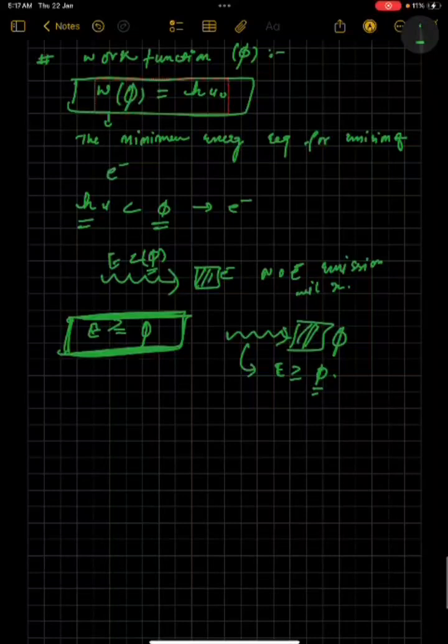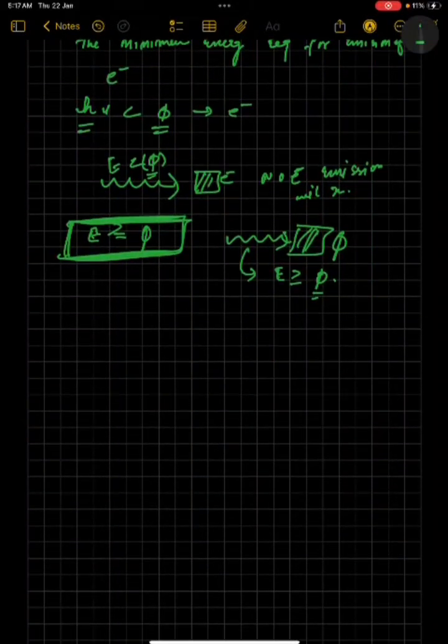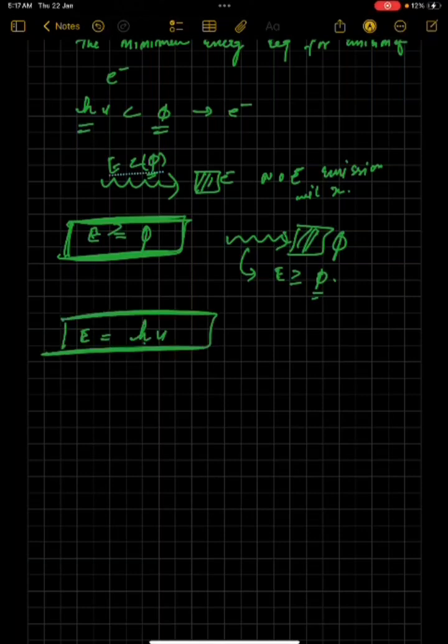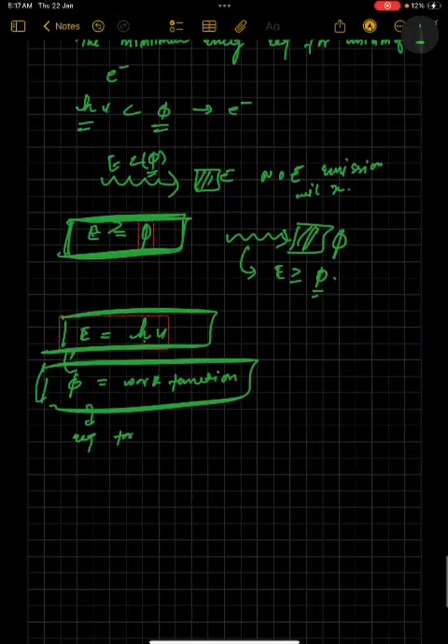Okay, fine. Now comes the heart of modern physics. I will write that energy, as already told, is equal to h mu, where h is the Planck's constant and mu is the frequency of this light photon. Now the part of the energy which is used to remove the electron will be the work function, this phi. So what does this work function mean? It will simply be the part of this very energy which is required for emission of the electron.